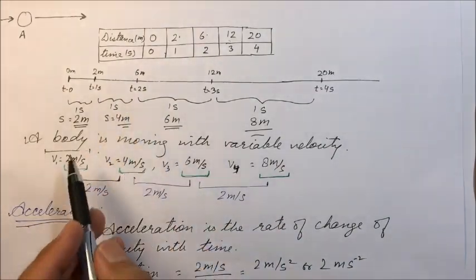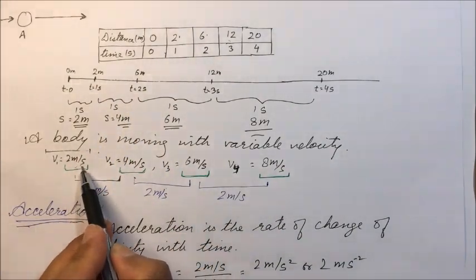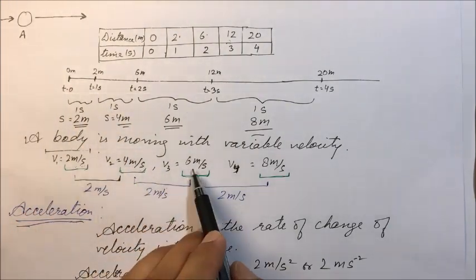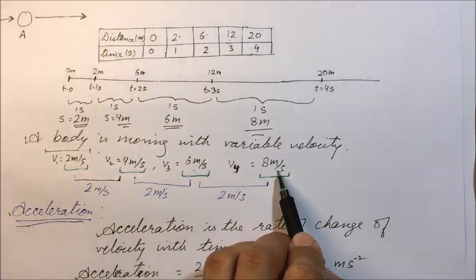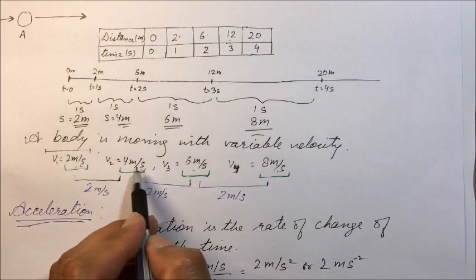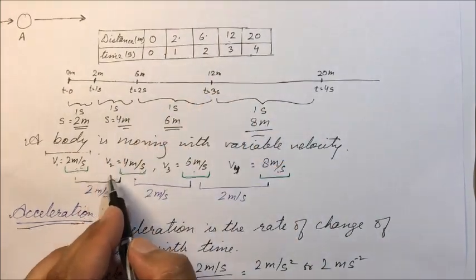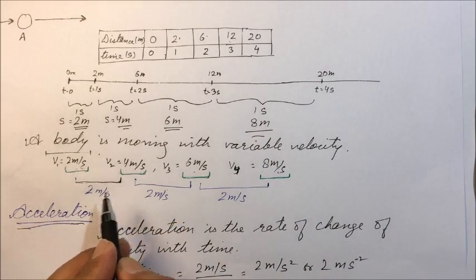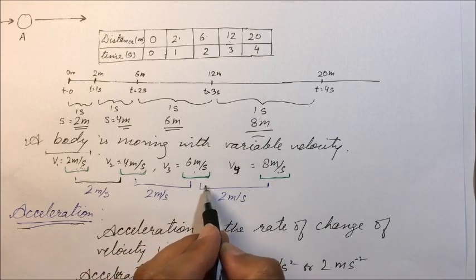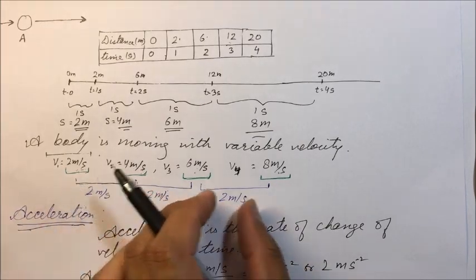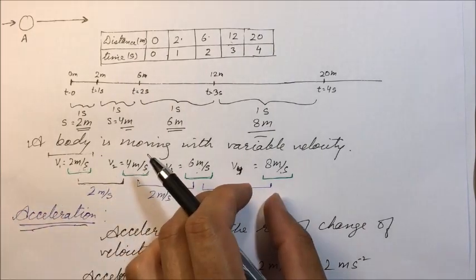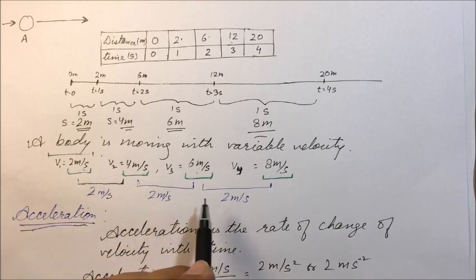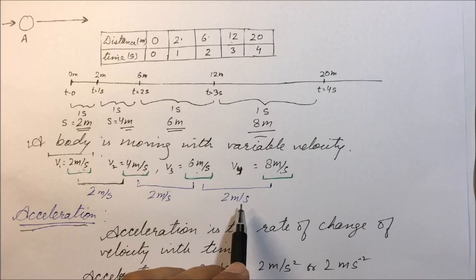So for example, here we have discussed that the velocity was 2 meter per second at 1 second. Afterwards it became 4 meter per second, and afterwards 6 meter per second, and after 4 seconds it became 8 meter per second. So in each time interval the velocity was changing. And this change was 2 meter per second in each second. Now in each second the change in velocity is same. Thus we can say the body is having uniform acceleration, that is change in velocity is same in each time interval.